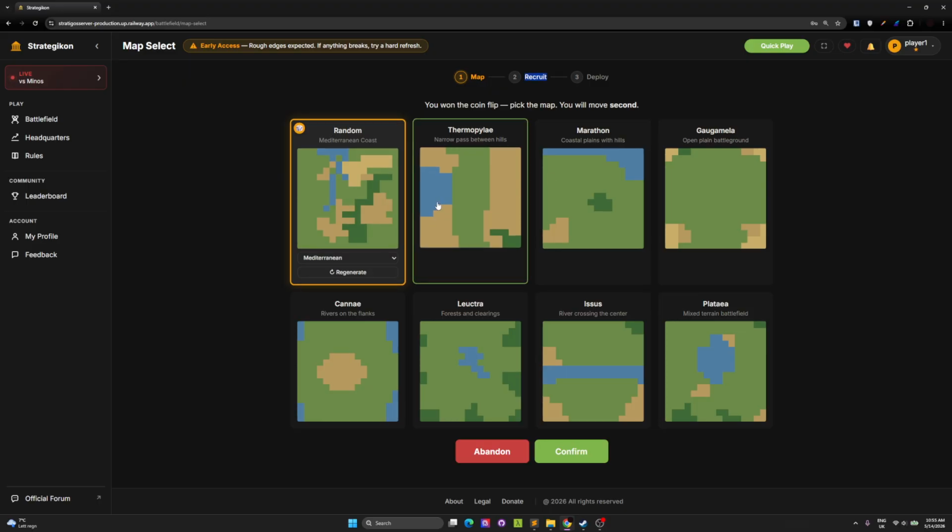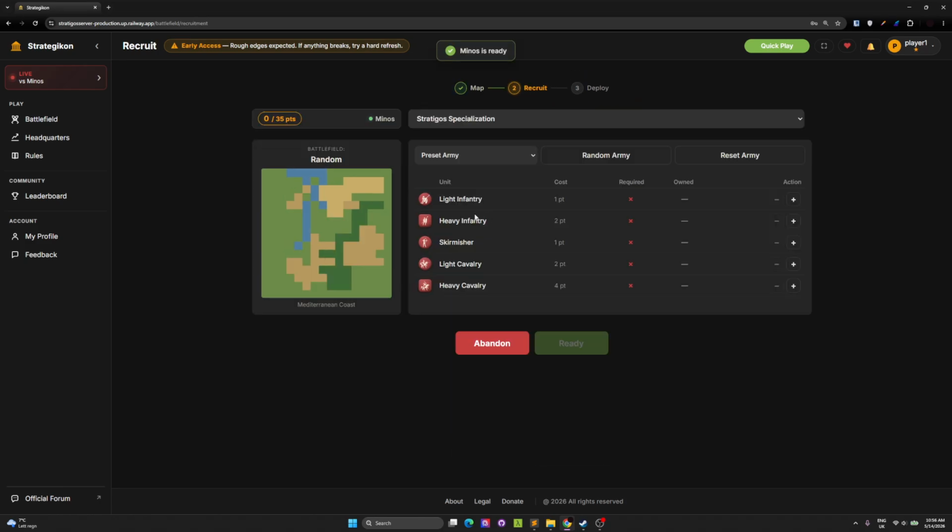Layer number 2 is going to be the recruit phase, and layer number 3 is going to be the deploy phase. And how all of these gel together is based on the actions. In chess, the only thing you can do is move and capture. Here, you will be able to do more actions. You will be able to capture, defend, chase, or retreat. You will also be able to run, pin, disengage, and push.